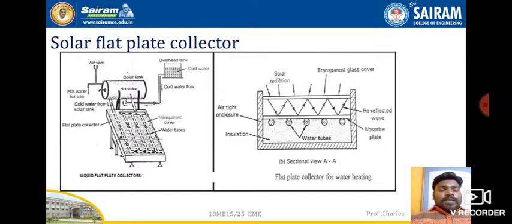In the image you can clearly observe, in the first image, how it is kept inclined, and it is exposed to the sun's radiation, so that the sun's radiation will come and fall on the transparent cover. So water from the solar overhead tank will come and get stored in the solar tank.